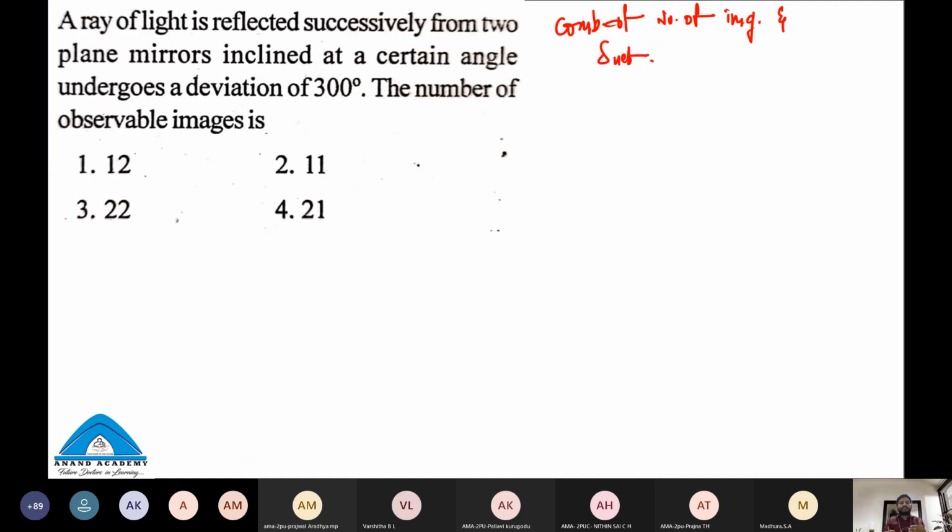Generally, these kinds of questions will be asked in JEE models, because in the JEE exam, the majority of the questions will be interlinked between 2-3 concepts.